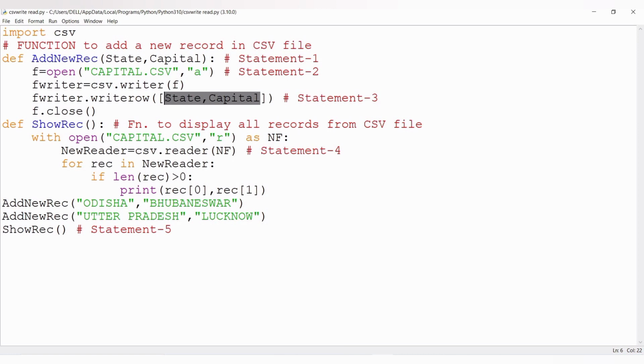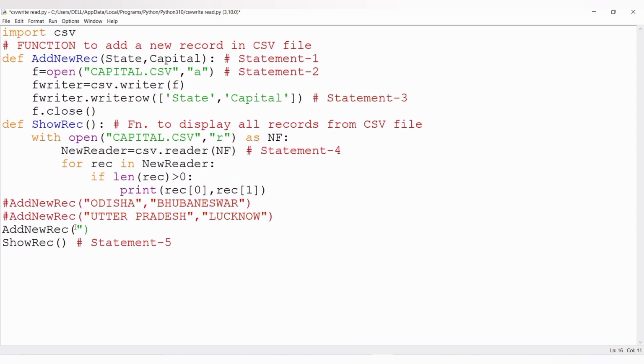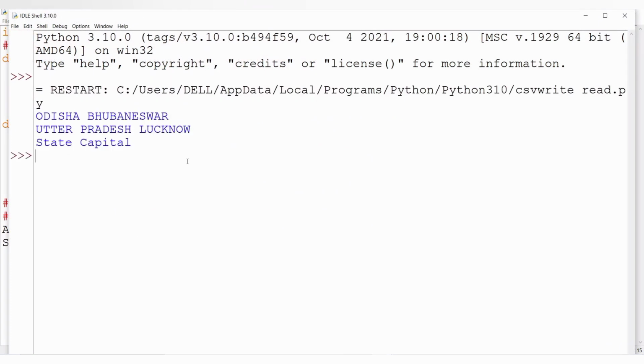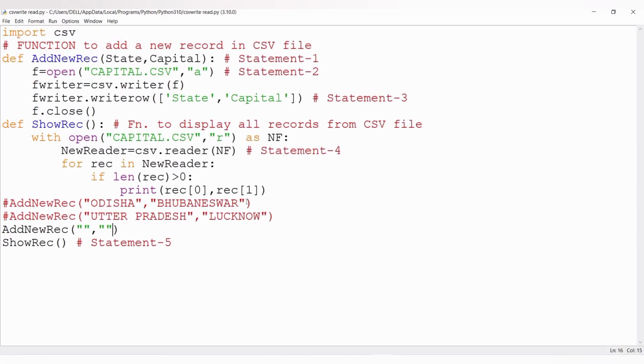If you will write single quote in it, then it will be like a header. As we have opened the file in append mode, we have to comment add new rec 2 times, then we have to call it again. Otherwise the same record will be appended again. Now we'll execute the code. You can see state and capital will remain as it is if you will write in single quote.